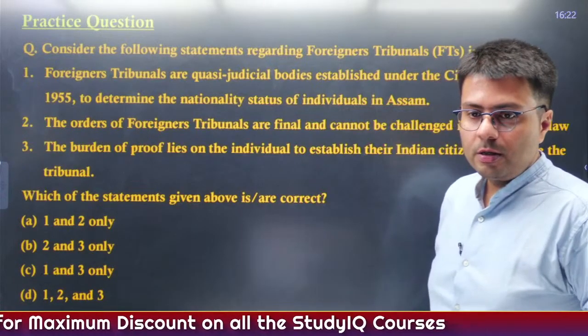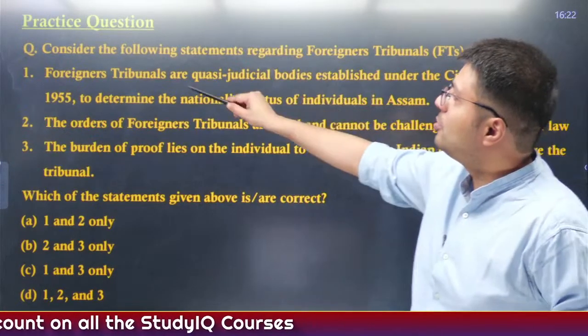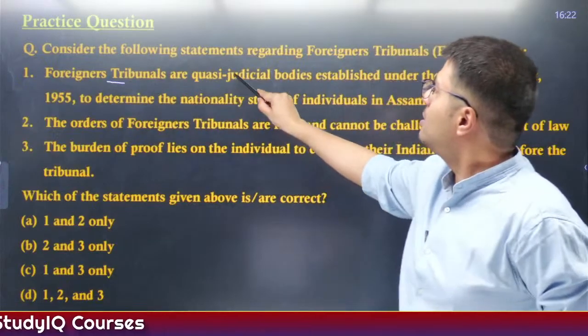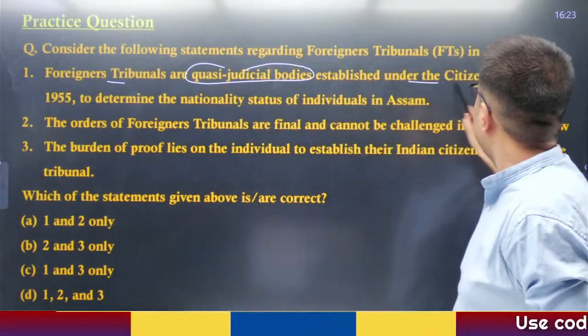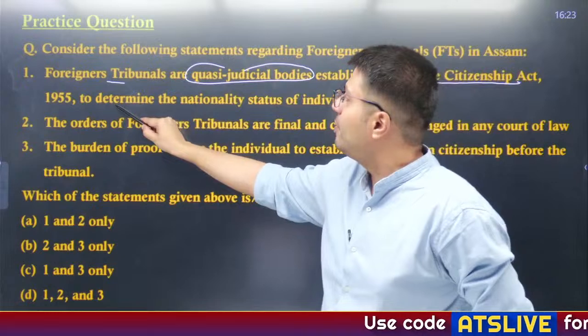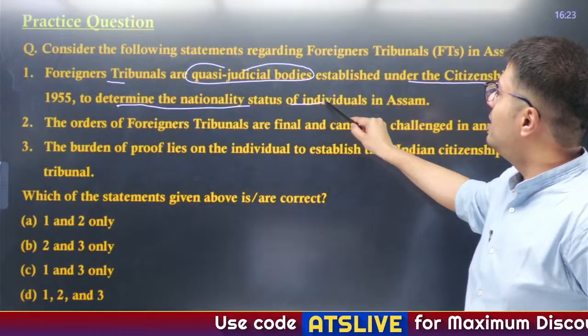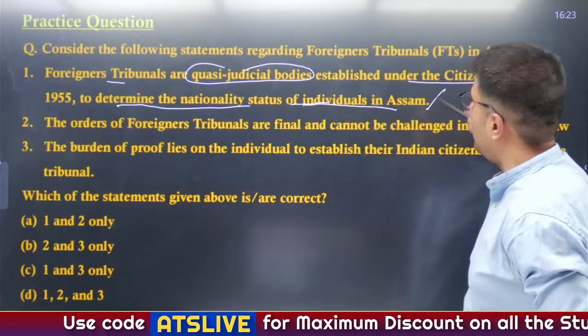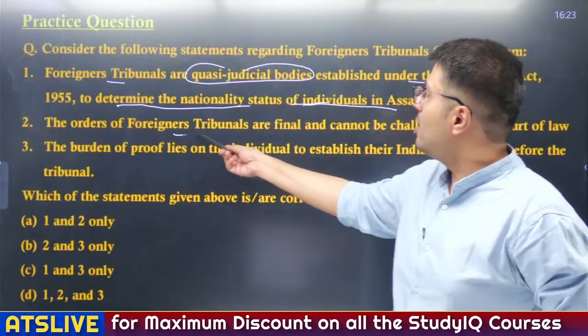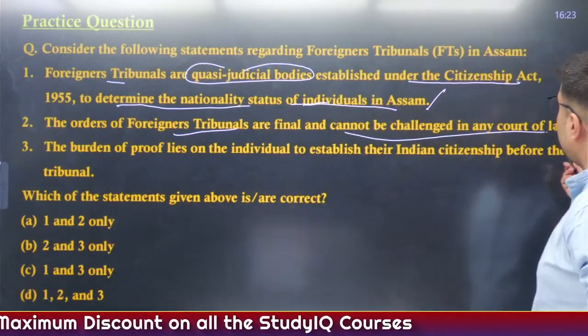All of you are responding C. Let's see what is the right answer. Foreigner tribunals are quasi-judicial bodies established under the Citizenship Act 1955 to determine the nationality status of individuals in Assam. Correct. The orders of foreigner tribunals are final and cannot be challenged in any court of law.